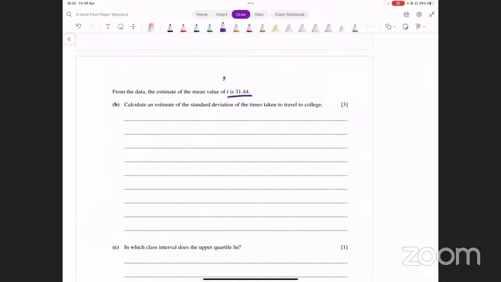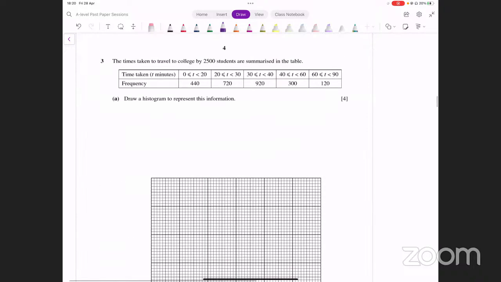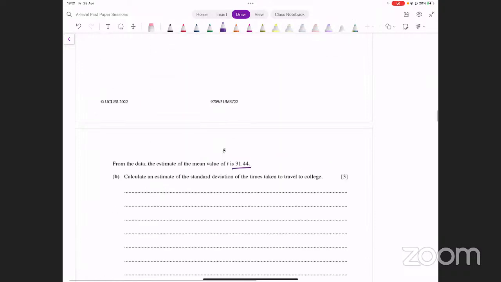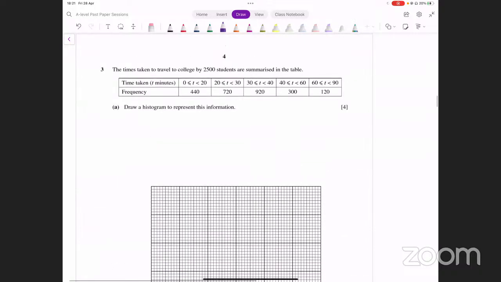उसने कहा mean is 31.44 based on this data that you have. उसने इसलिए दे दिया कि आपको mean नहीं calculate करना पड़े, although आप खुद भी calculate कर सकते हो उससे. You have to calculate an estimate of the standard deviation of the times taken to travel to college. Standard deviation का formula apply कर लें. Remember इसके लिए आपको midpoints use करने होते हैं.